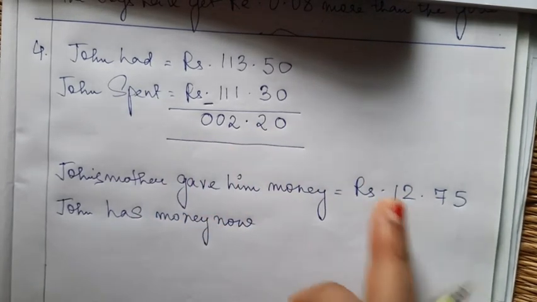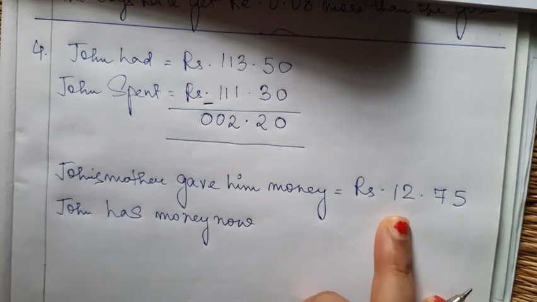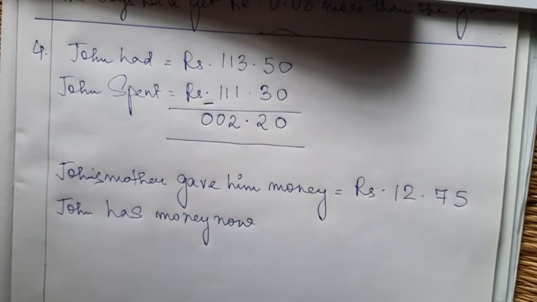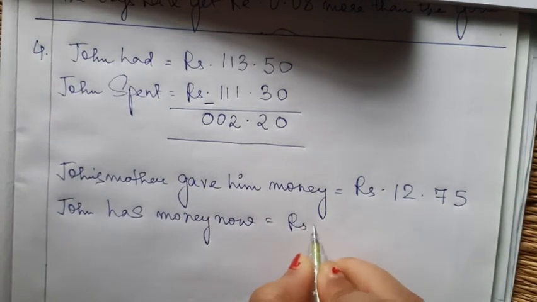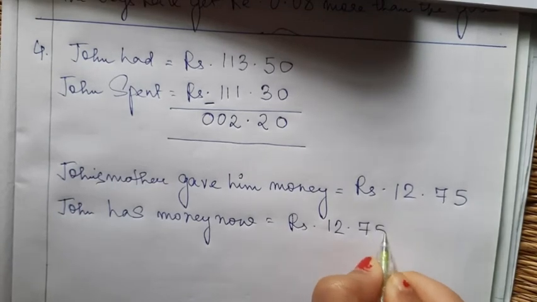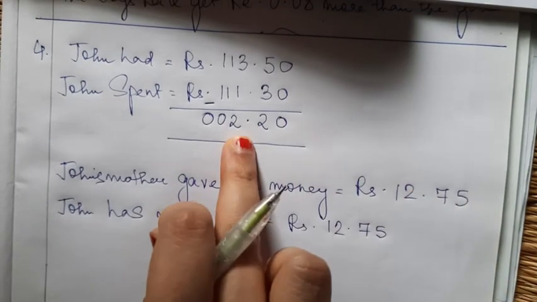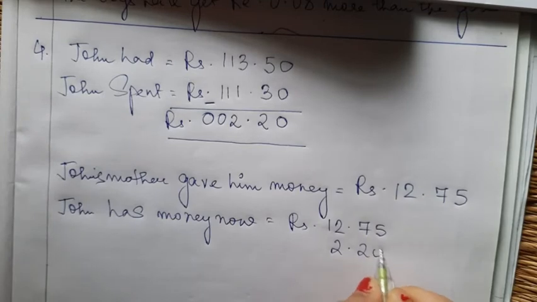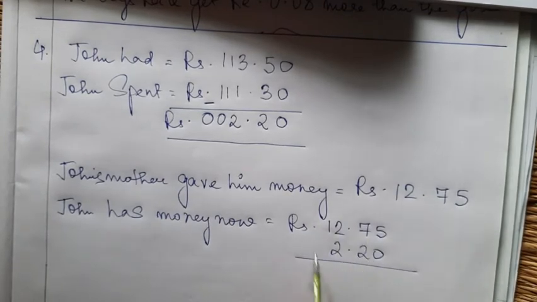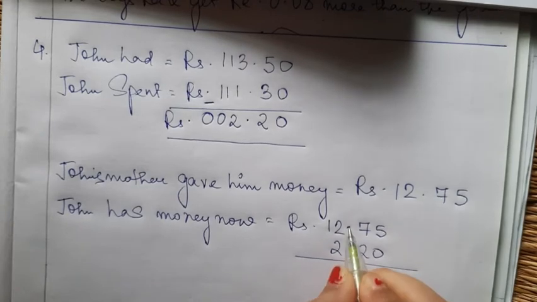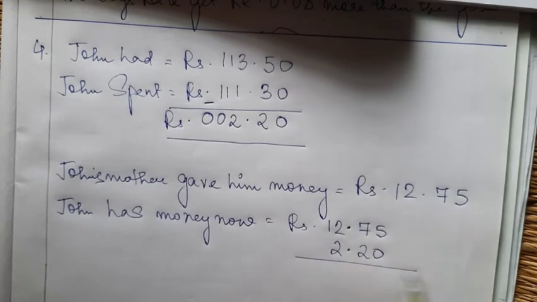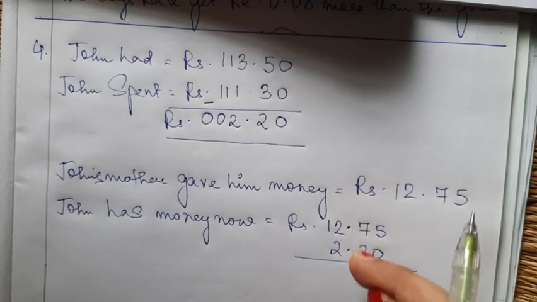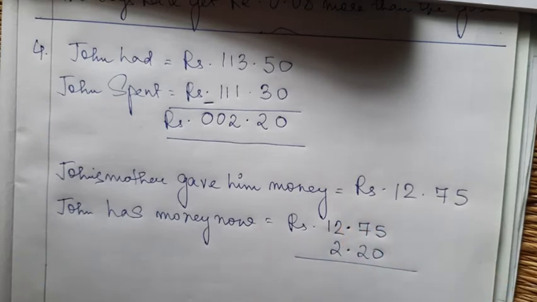Now his mother said, okay, take some extra money from me. His mother gave him 12 rupees 0.75 more. So now how much total money he has is equal to rupees 12.75 plus rupees 2.20. I have told you that when you are arranging the numbers, the point will sit below the point. Irrespective of the zeros, you place the next number below the point only. So we have to do addition here.